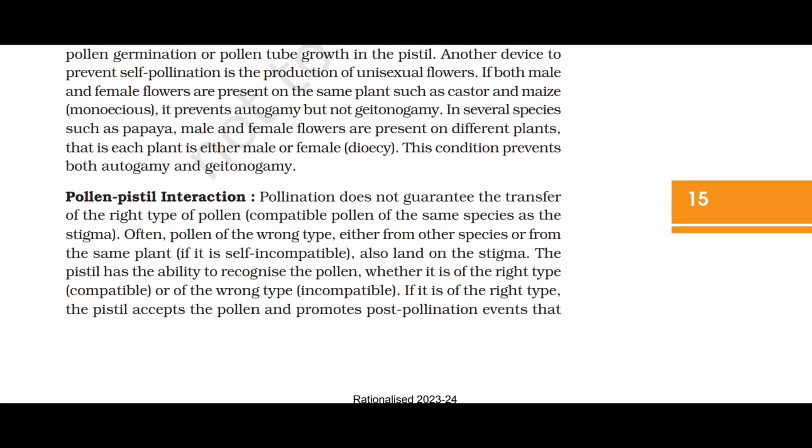Pollen-pistil interaction. Pollination does not guarantee the transfer of the right type of pollen, that is, compatible pollen of the same species as the stigma. Often, pollen of the wrong type, either from other species or from the same plant, if it is self-incompatible, can also land on the stigma. The pistil has the ability to recognize the pollen, whether it is of the right type, that is, compatible, or of the wrong type, incompatible.